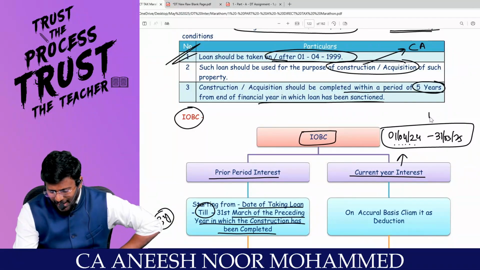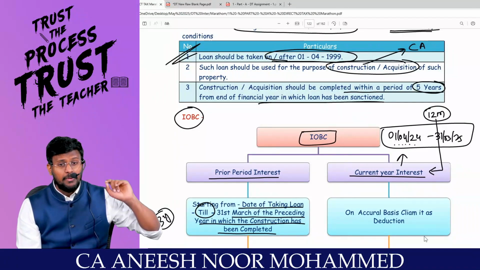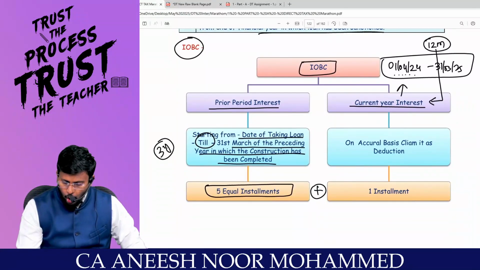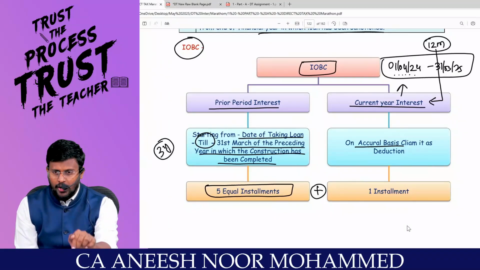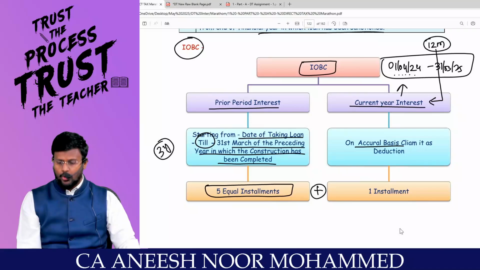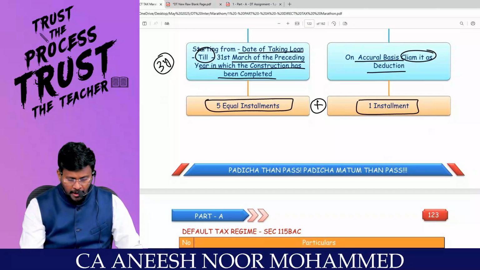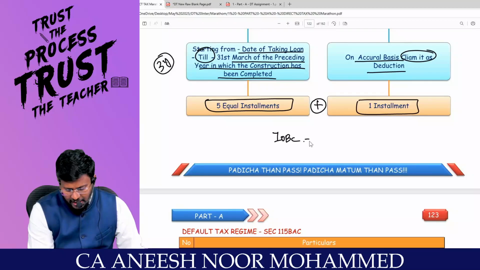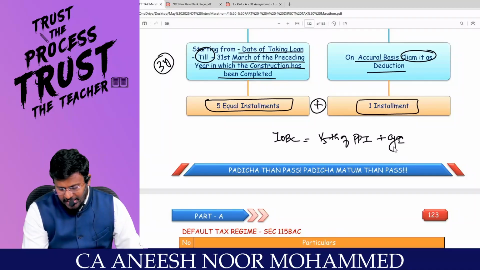So these 12 months will be treated as current year interest, and that can be claimed as a deduction in one shot on an accrual basis, because even if the interest is not paid, even if it is payable, you are entitled to claim it. So the one line summary of the entire discussion is: IOBC is equal to 1/5 of the prior period interest plus current year interest.